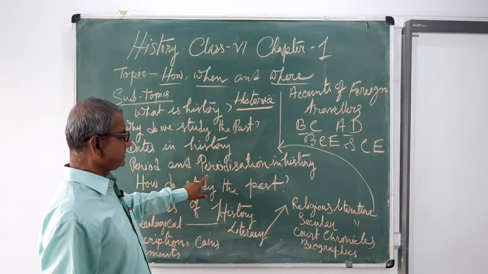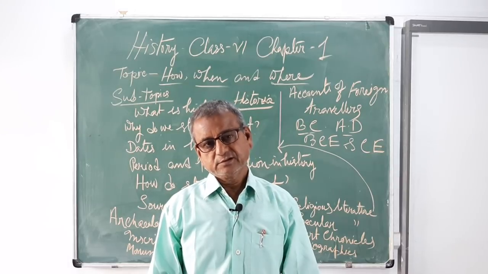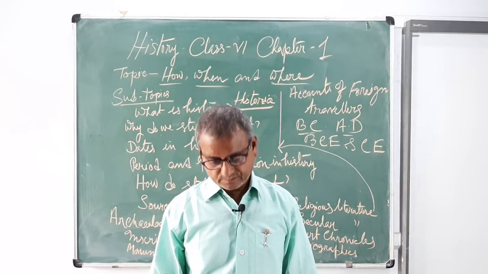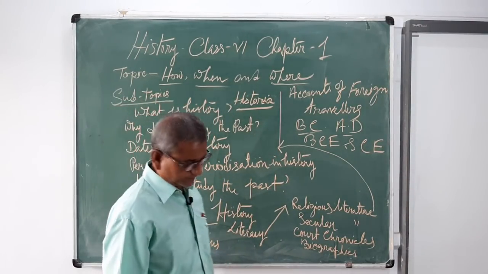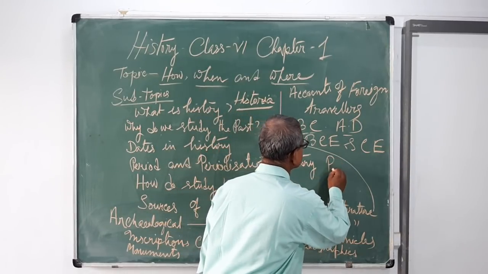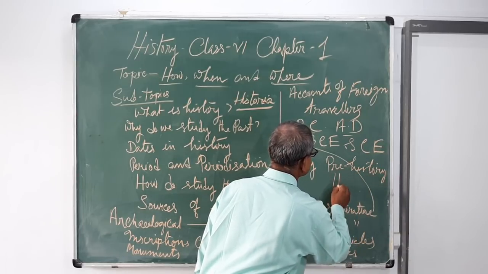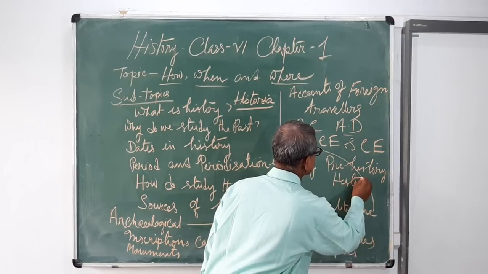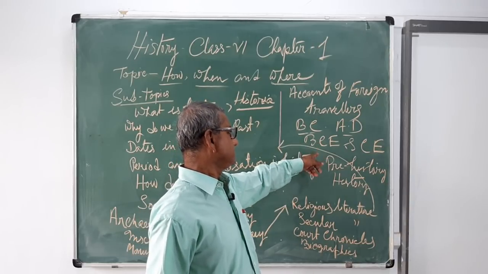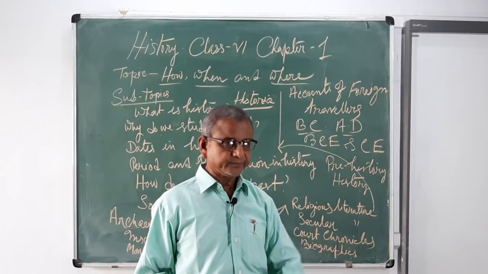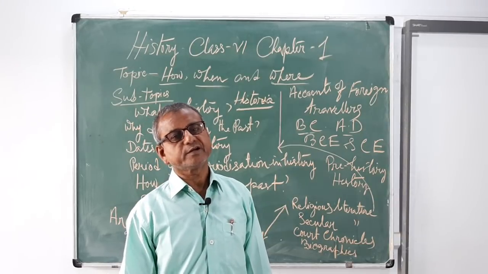Next, what is period and periodization in history? Historians have broadly divided the period into two groups, that is prehistory and history. What is prehistory? Prehistory is a long period of human evolution before the invention of writing.